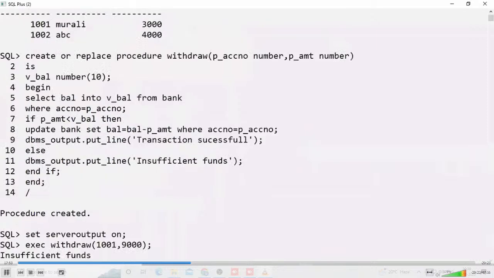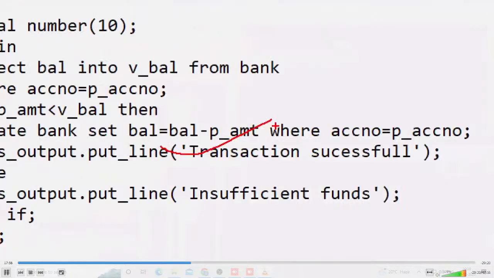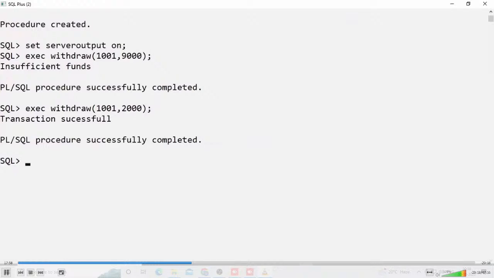How is it possible? Here I'm writing coding only. Now, really, is that affected in a table or not? Compulsorily, in the database it is affected. Then only your banking system is okay, and the transaction is successful. And now check it out. Really, is that correct? In my bank table, I try to observe it.